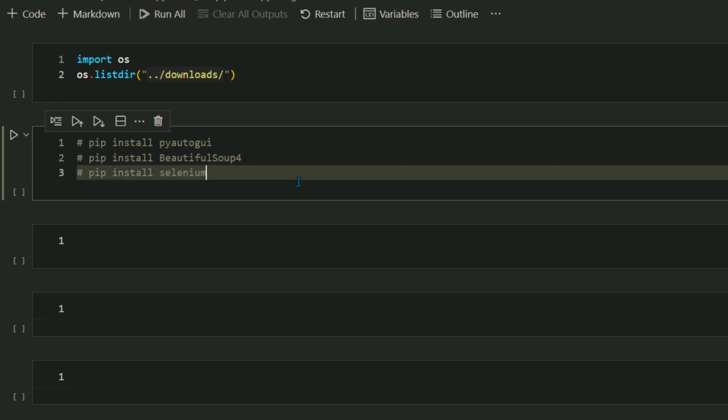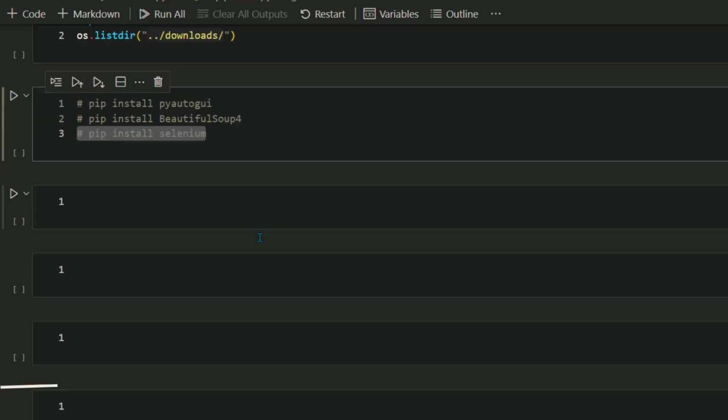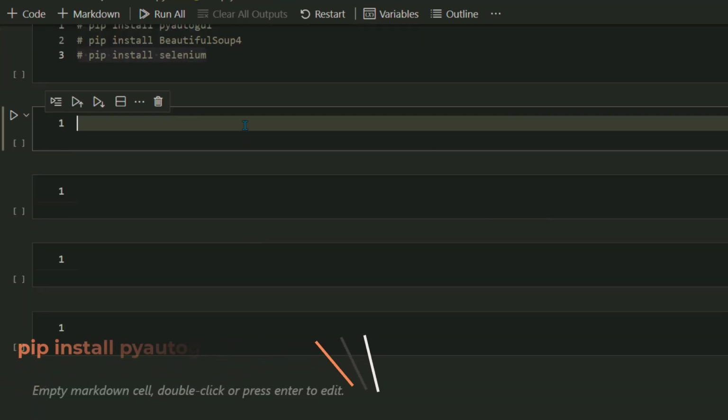All right, you will need three other packages here: PyAutoGUI, Beautiful Soup, and Selenium. I already have those installed. If you don't have those, please do the pip install.